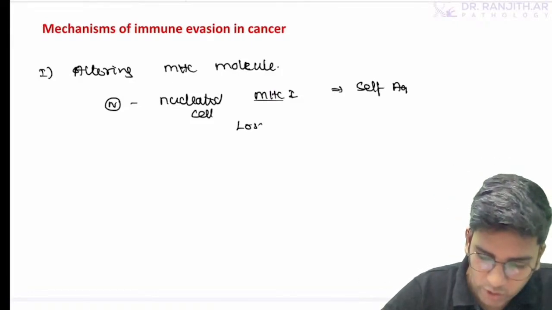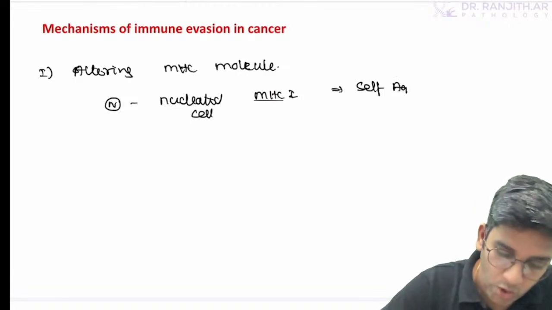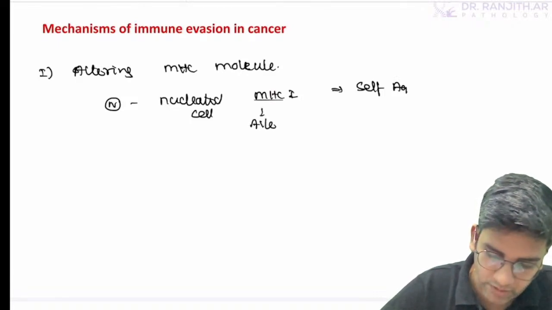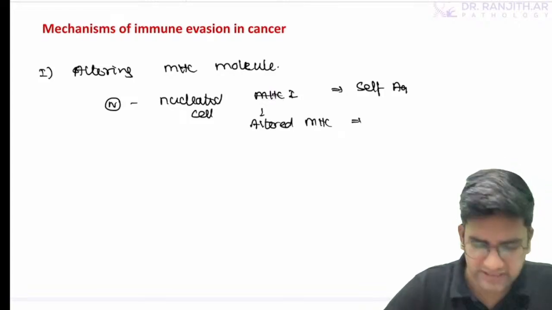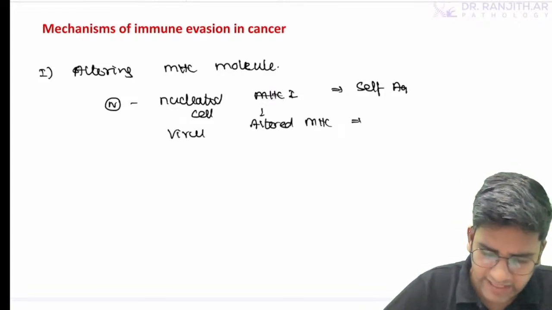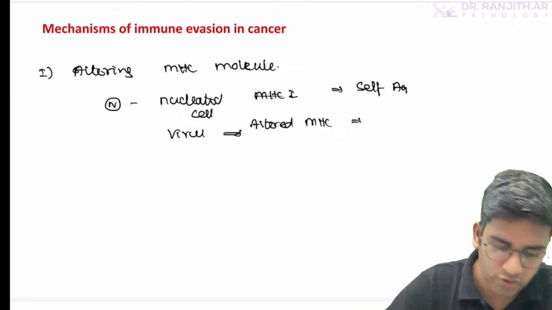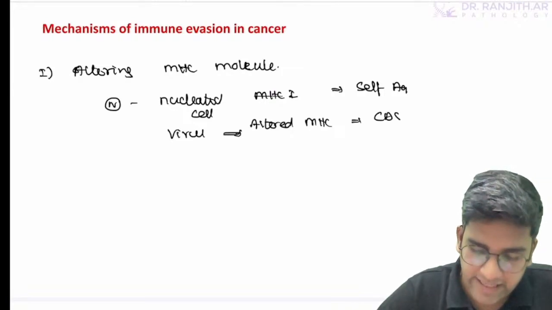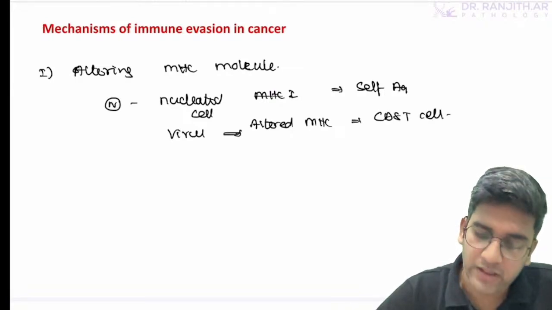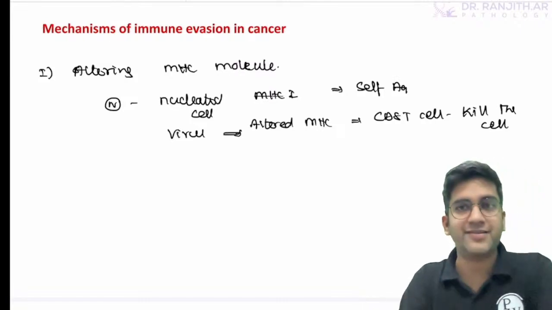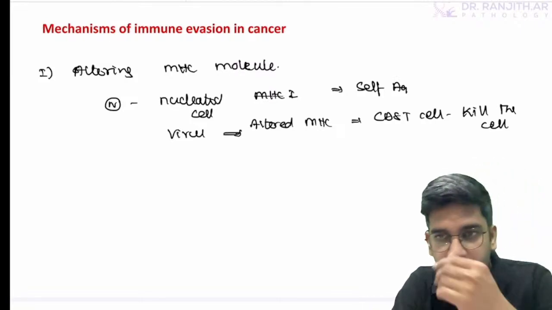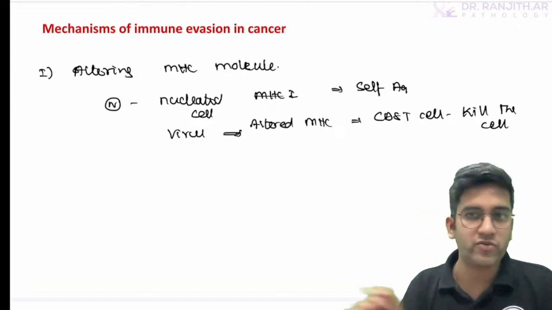Once I have an altered MHC, some mutation happens, some virus enters the cell, then I have an altered MHC, virus or any mutation. This will be recognized by CD8 T cell, and CD8 T cell will kill the primary cell. That's what happens in a normal nucleated cell. Fine. No, it is not under the roof of metastasis. Fine.